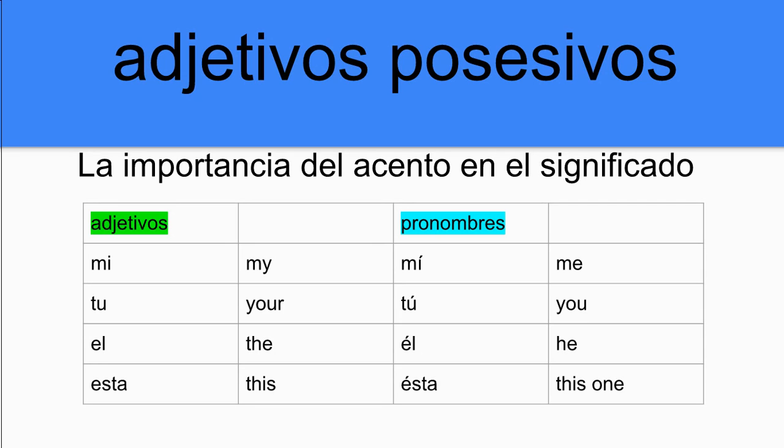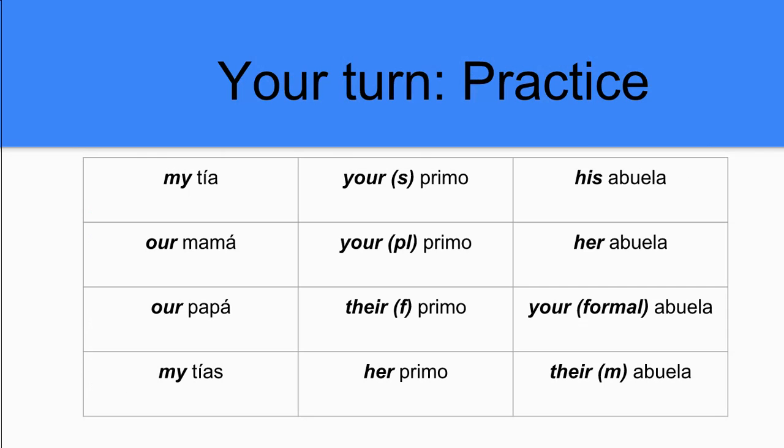There is zero difference in pronunciation between the adjective and the pronoun form. But when we want it to be a person or a thing, we have to put the accent mark. Otherwise, we're just simply making the adjective form. So, mi, mí, no difference in sound, but the accent is essential to know if it's talking about you or your, he or the, etc.